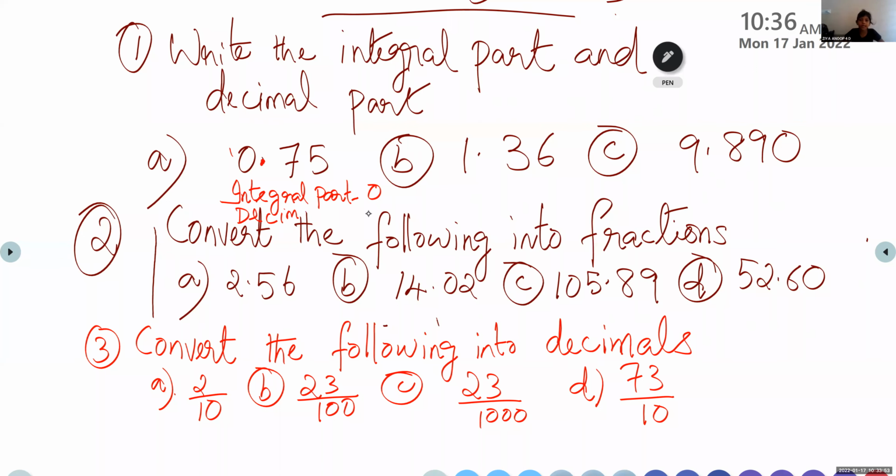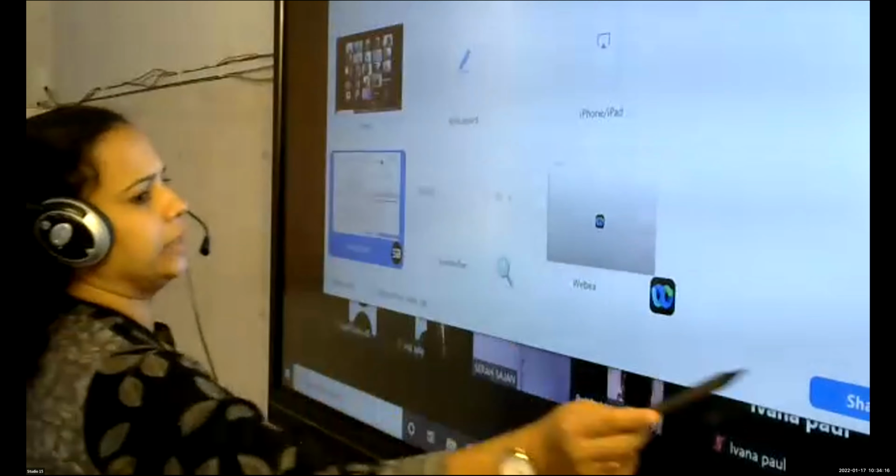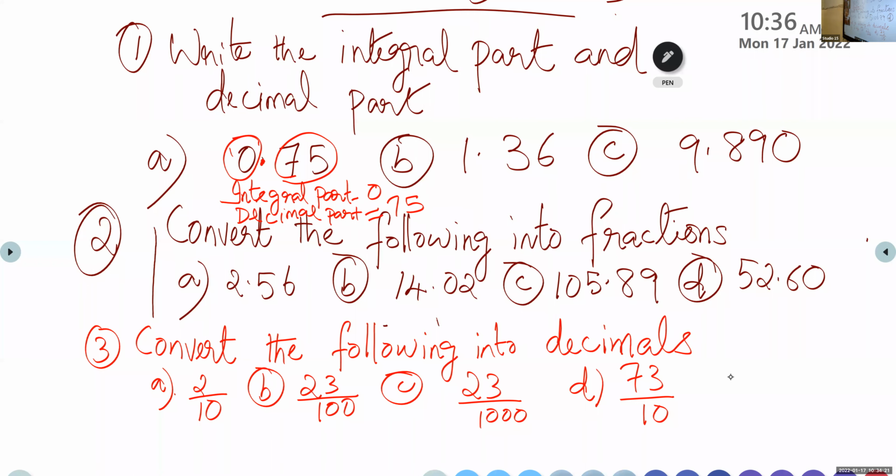After the decimal point, 75. Decimal part is 75. The number to the left side of the decimal point is the integral part. So how will we write? Integral part equal to 0, decimal part equal to 75. Like that, question number B and C, do alone.